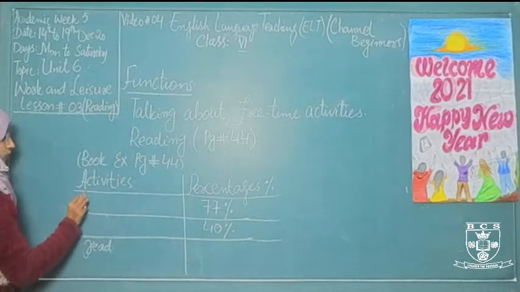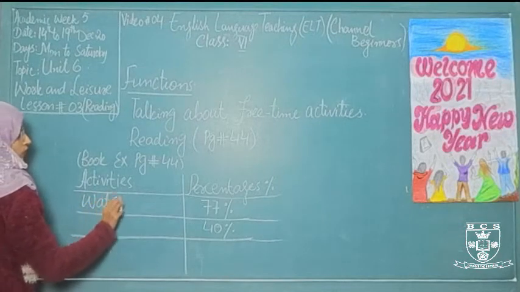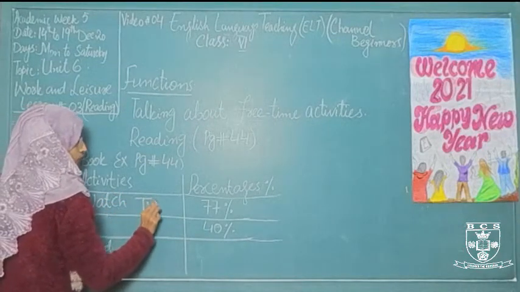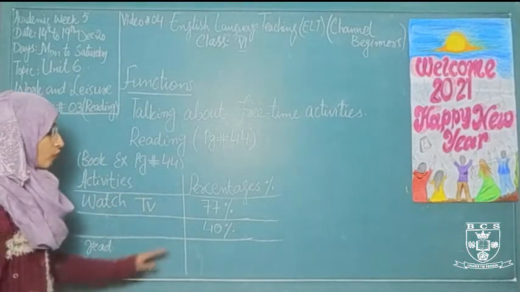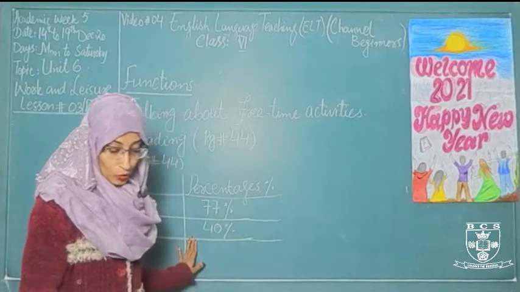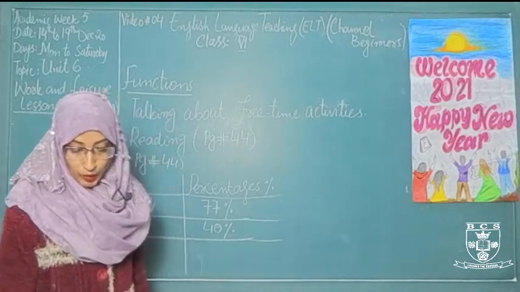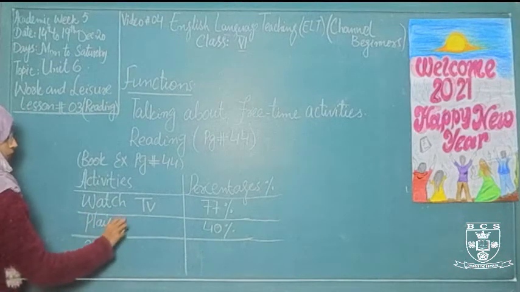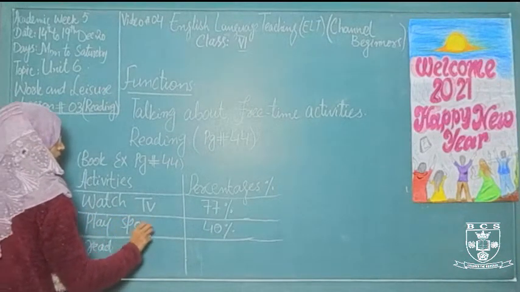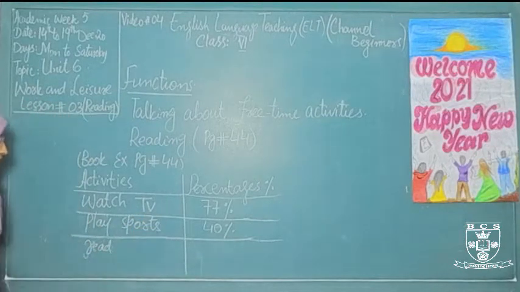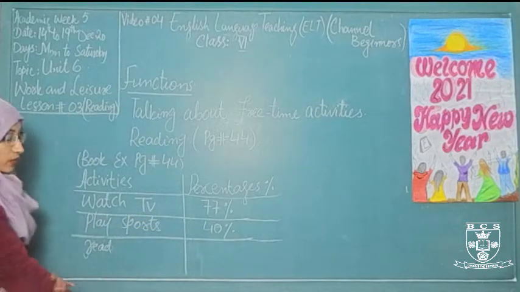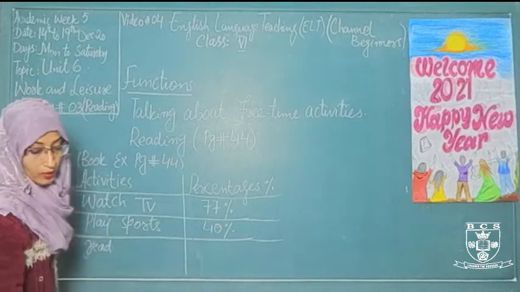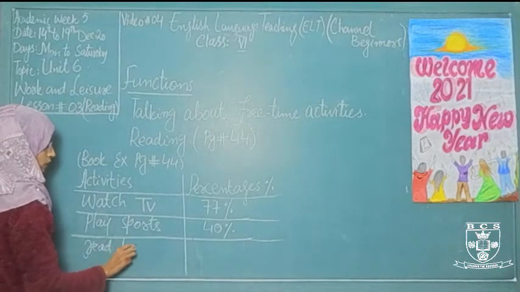They watch TV. What about the 40%? 40% of people play different sports. And the third one is reading books, magazines and newspapers.